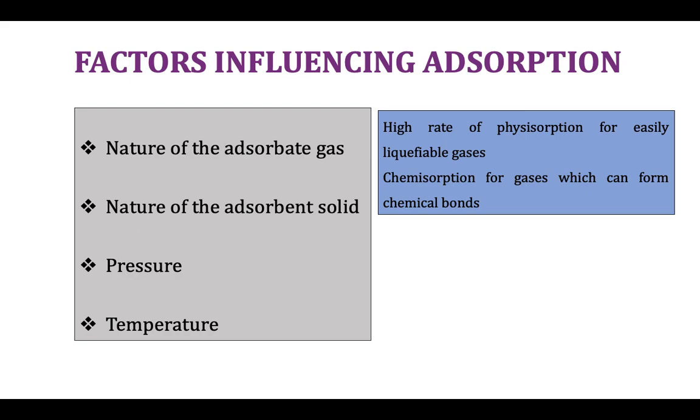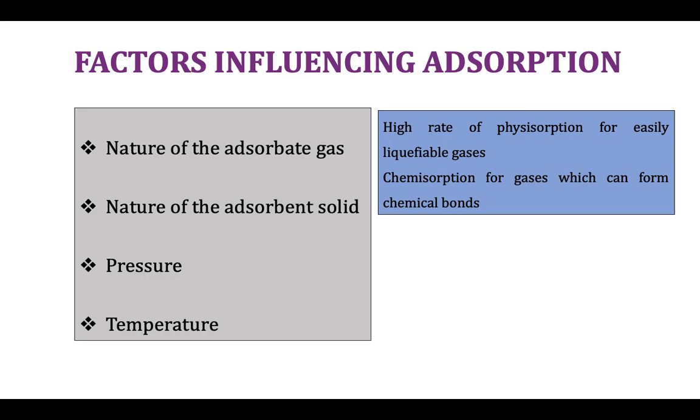Easily liquefiable gases can form strong intermolecular forces with the adsorbent surface so that they are physisorbed to a greater extent than other gases. Example, sulfur dioxide, ammonia, etc. They are easily liquefiable gases.